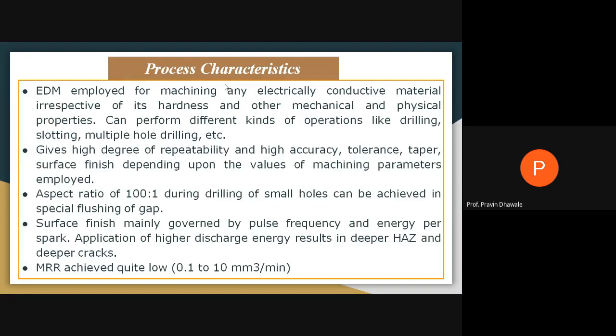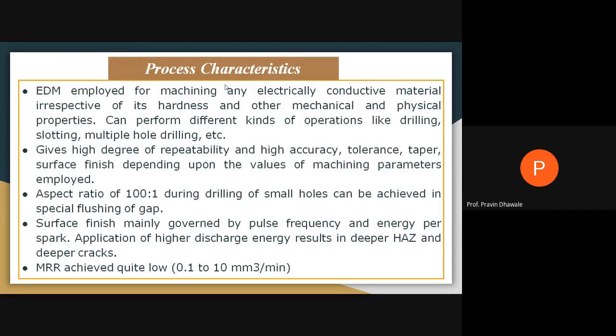Now we'll discuss the process characteristics of the electric discharge machining process. As we know, in electric discharge machining, we are using a workpiece which is electrically conductive. Along with this electrical conductivity, we may consider its hardness also, and other mechanical as well as physical properties you must consider. This EDM can perform different kinds of operations, as we discussed, like drilling, slotting. Multiple hole drilling can be easily performed by using the electric discharge machining operation.